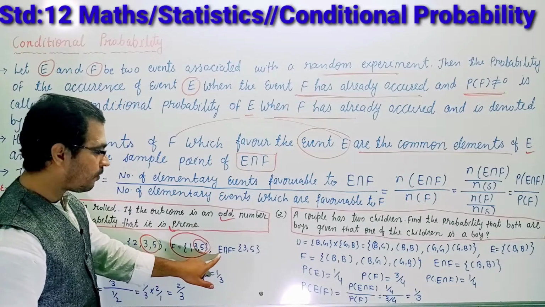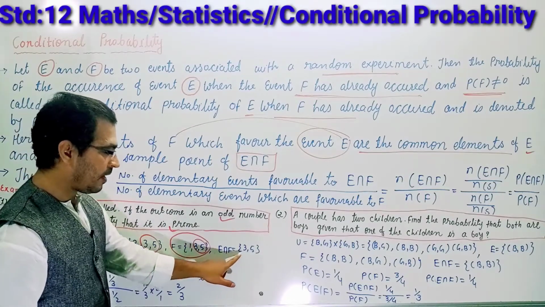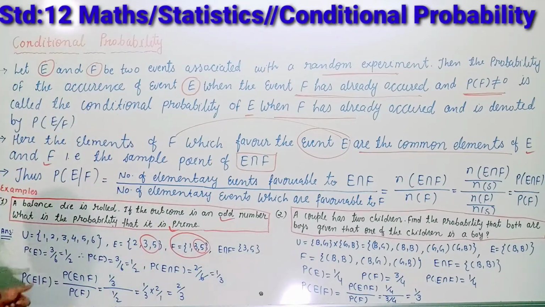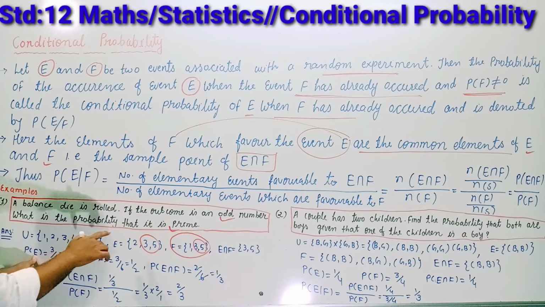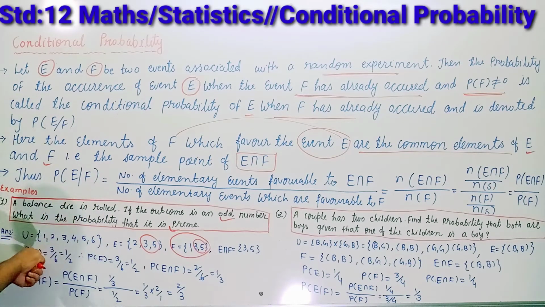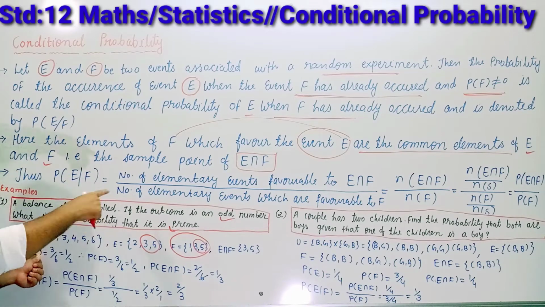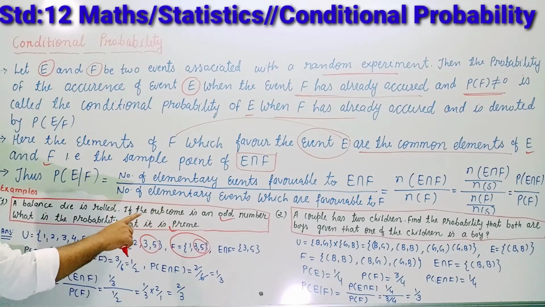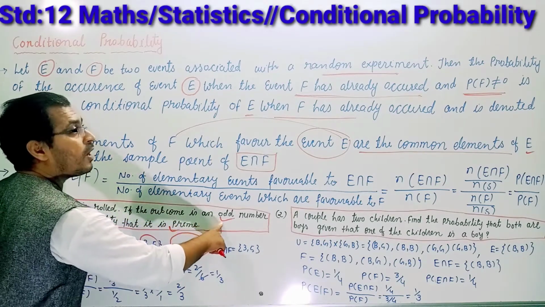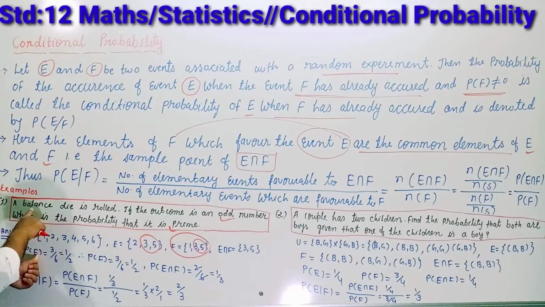So the sample points of E intersection F are 3 and 5. What will be the probability? Just we want to find the probability of E with respect to the sample space.